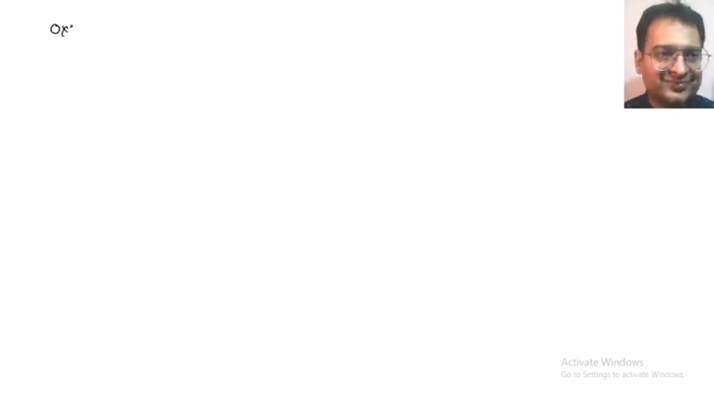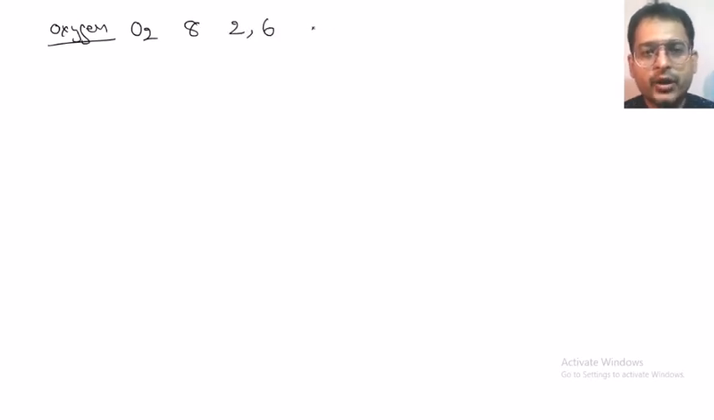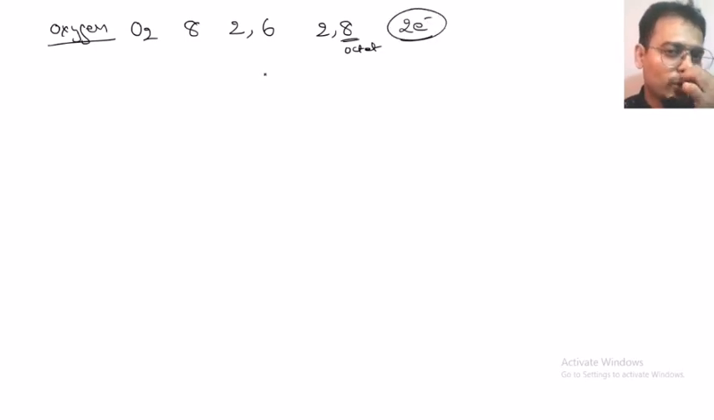Oxygen. The oxygen molecule O2: the atomic number is 8, the electronic configuration is 2, 6, and it wants to reach the electronic configuration of 2, 8 to be stable, according to the octet rule. So it needs 2 more electrons. How is it going to get these 2 more electrons? So let us draw the Lewis structure.